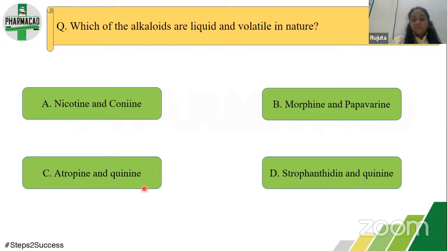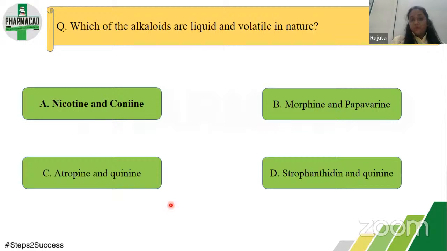Similarly, quinine sulfate and atropine sulfate, we have seen them in Sutix, where we dissolved them and formed drops or solutions out of them. So again, they are powder or solid in nature. So what is left? Nicotine and conine. If you don't know, you can apply logic.